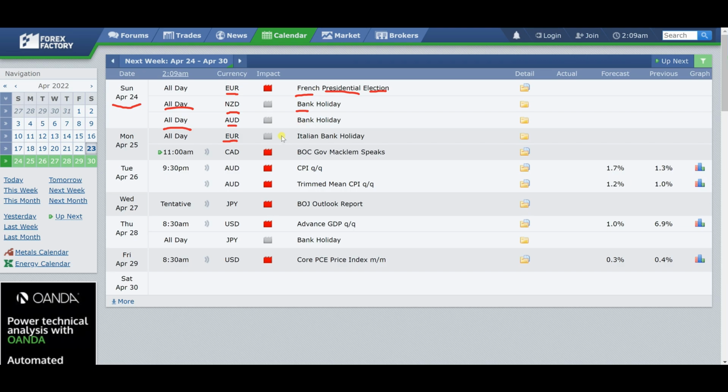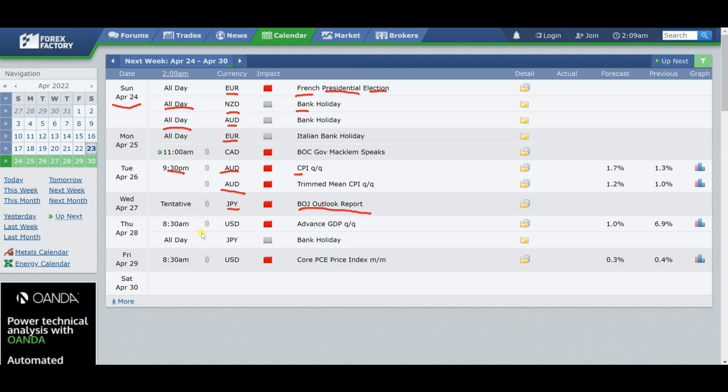next week. And then on Monday as well, we also have the Governor of Bank of Canada speaking. And then on Tuesday, we have the CPI data coming from the Australian axis, later in the evening on Tuesday. And then on Wednesday, we have a tentative item, the Bank of Japan outlook reports, obviously coming from Japan.